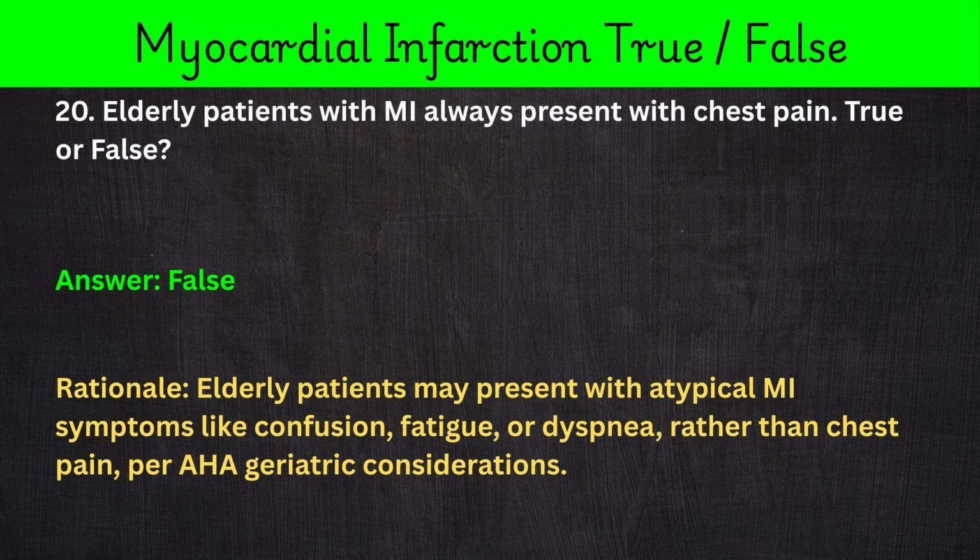Answer: false. Rationale: elderly patients may present with atypical MI symptoms like confusion, fatigue, or dyspnea, rather than chest pain, per AHA geriatric considerations.